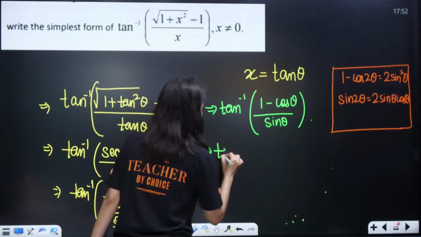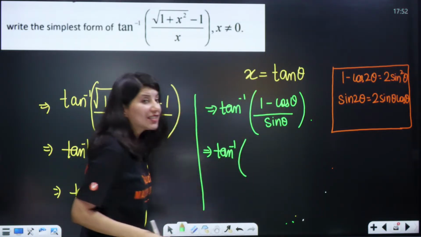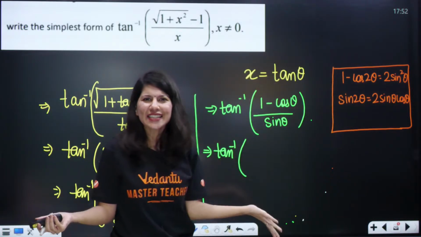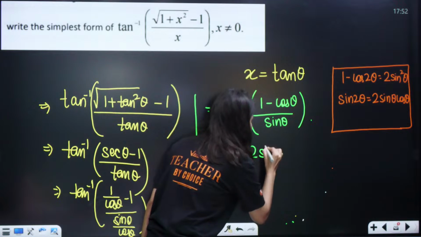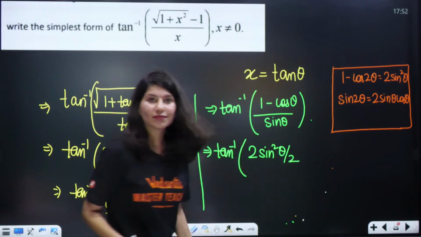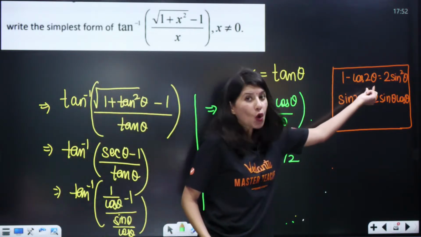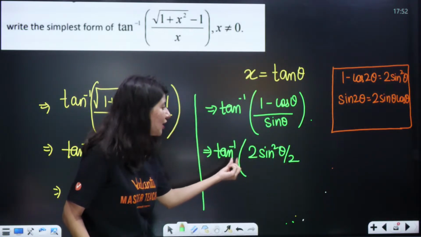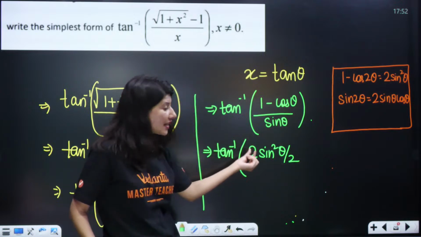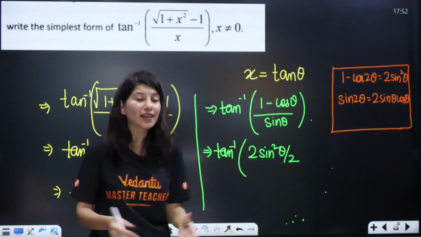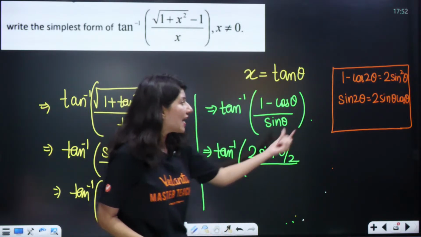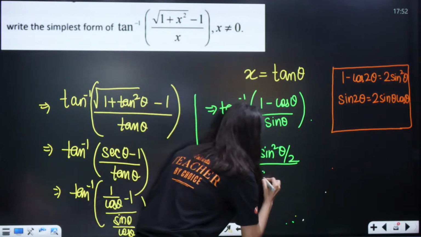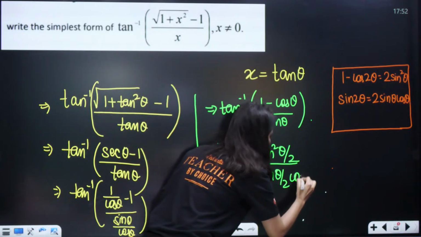So this is going to give you tan inverse. 1 minus cos 2 theta is 2 sin square theta, right? So 1 minus cos theta is 2 sin square theta by 2, because the angle is getting half. Now sin 2 theta is 2 sin theta cos theta, so sin theta will be 2 sin theta by 2 cos theta by 2.